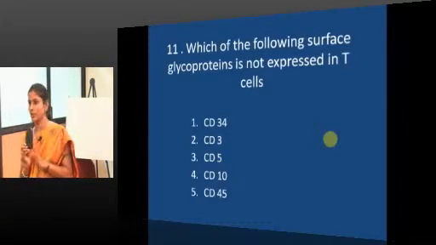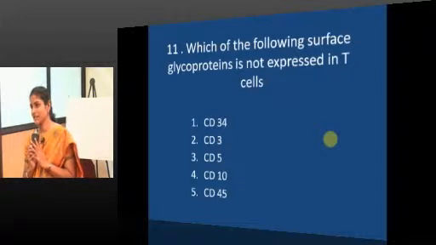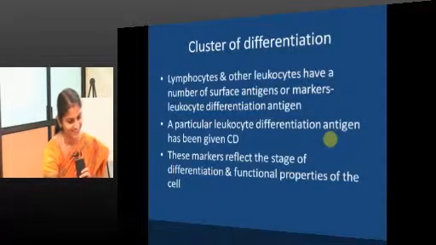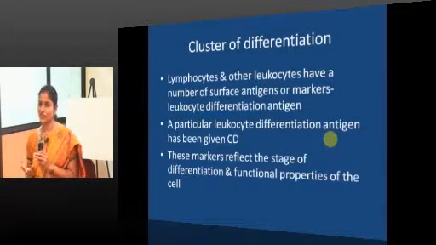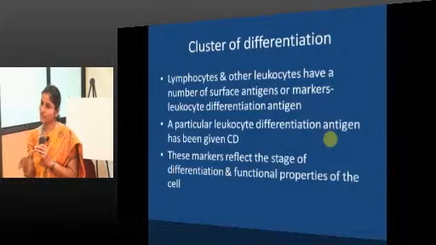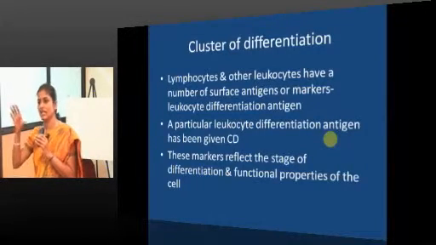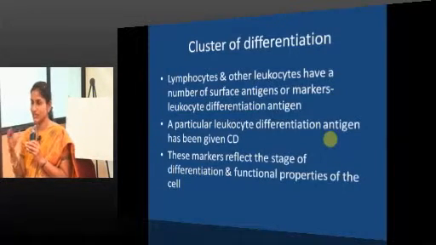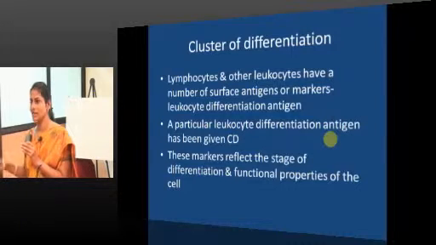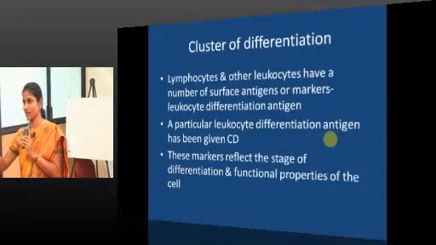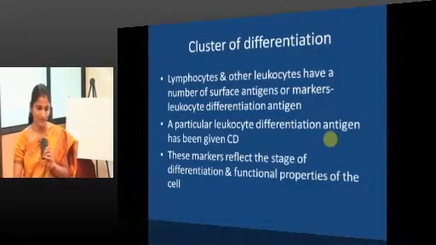Which of the following surface glycoproteins is not expressed in T cells? So these CD markers, cluster of differentiation, will be present on the surface of lymphocytes and all leukocytes. The importance of them is that they mark their lineage. With expression of certain markers, we confirm that a particular cell belongs to a particular lineage. They also reflect the stage of differentiation, early marker, mature marker, and so on. We have a lot of such markers.